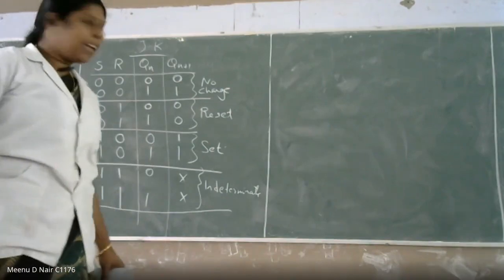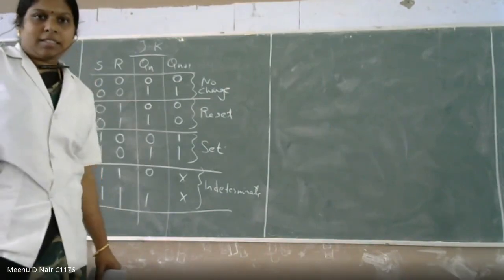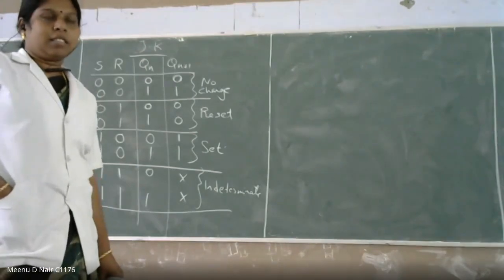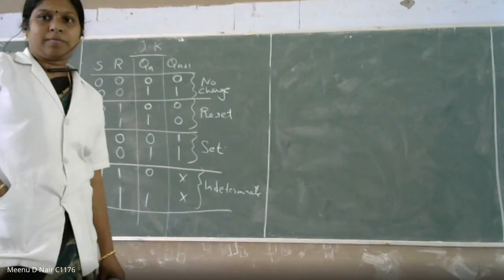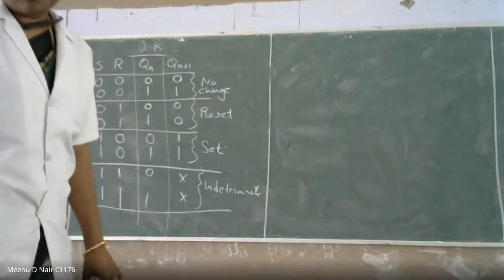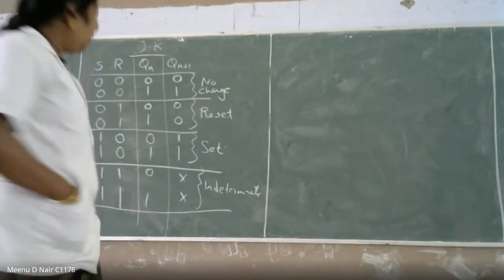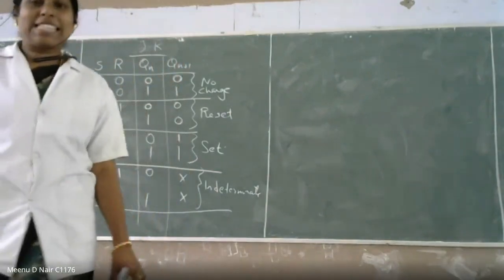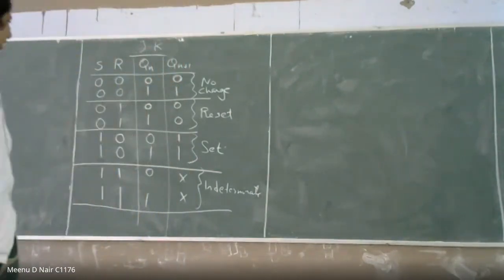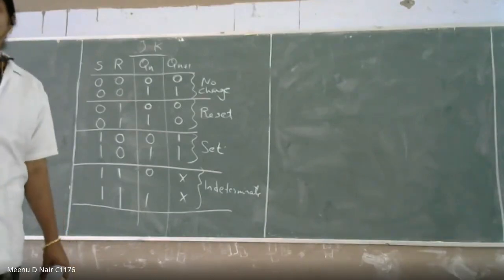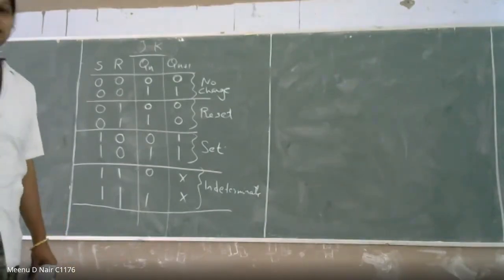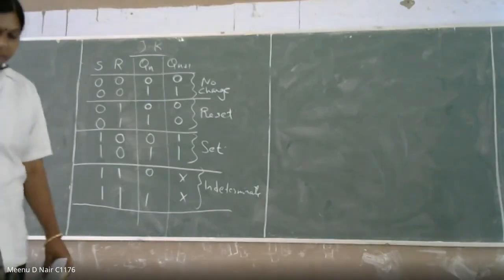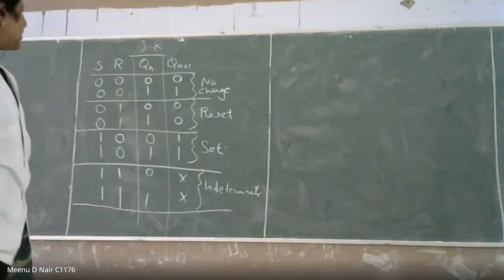Am I audible? Right? Yeah. Then you okay? This is just a revised class. So you please tell me what is actually the difference between SR flip-flop and JK flip-flop? Where we need to change for SR and JK.